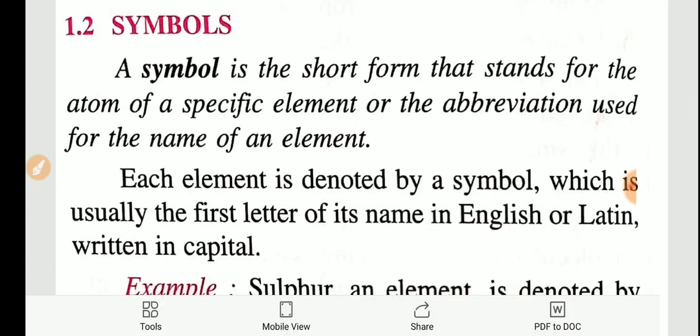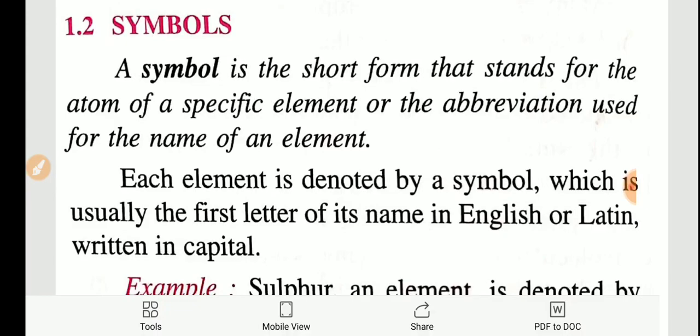So what is a symbol? A symbol is the short form that stands for the atom of a specific element. That means the shortest abbreviation, the shortest representation of an element, is called a symbol.